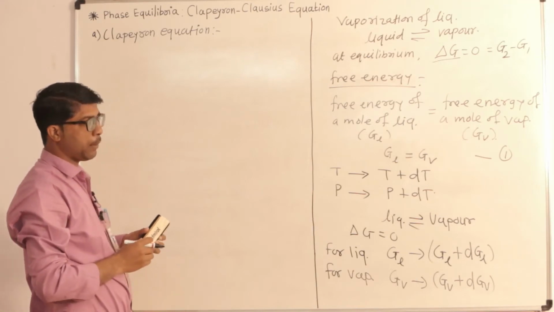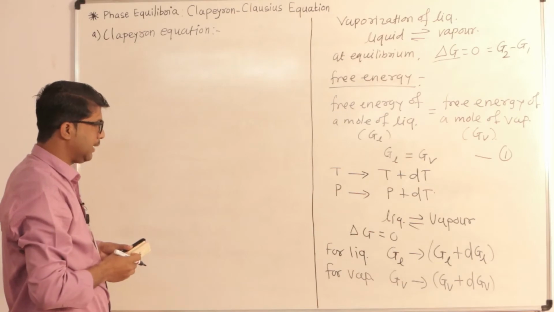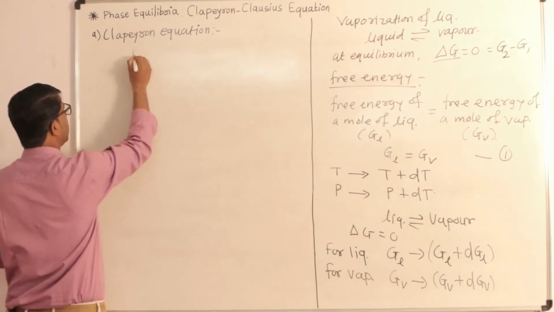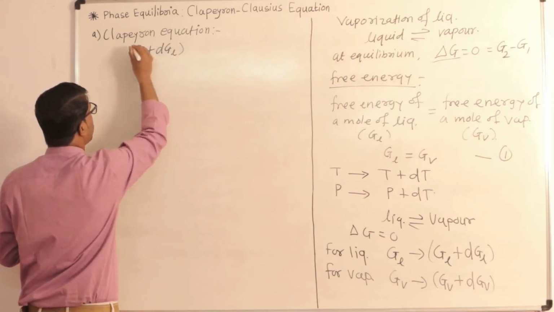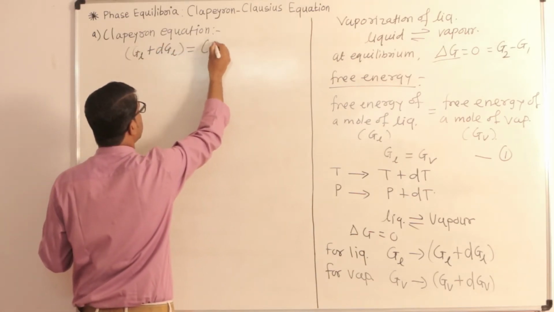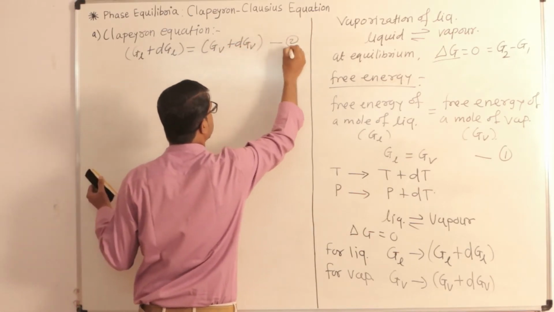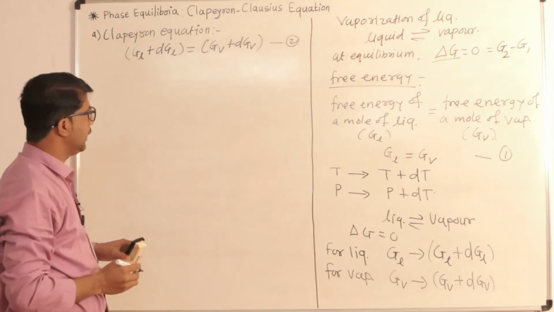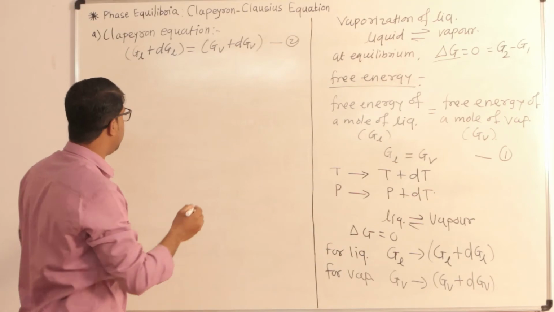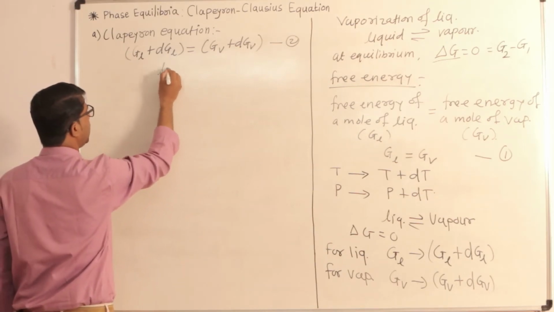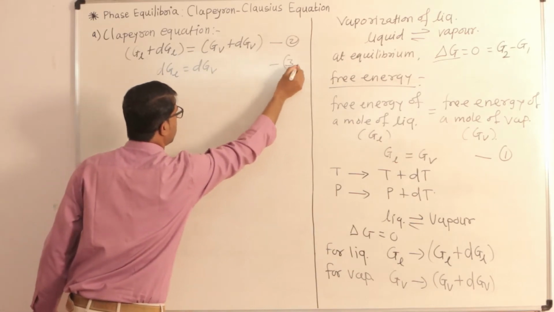That means the liquid and vapor phase are again in equilibrium with each other. At this stage, these two quantities are the same: GL plus dGL is equal to GV plus dGV. Let's say it is equation number 2. When we observe equation 1 and equation 2, we get dGL is equal to dGV. Let's say it is equation number 3.